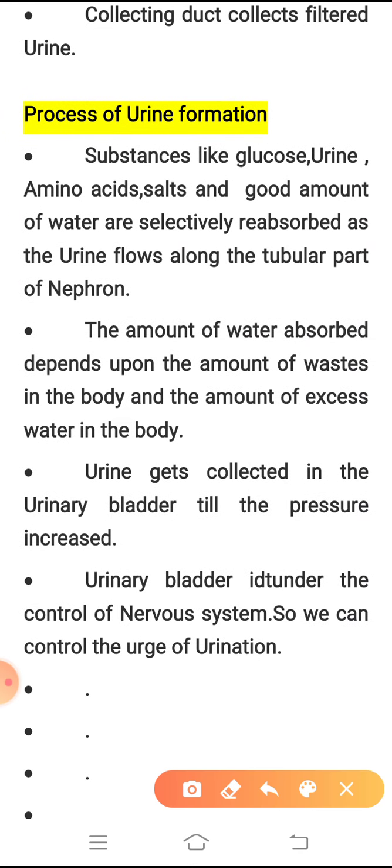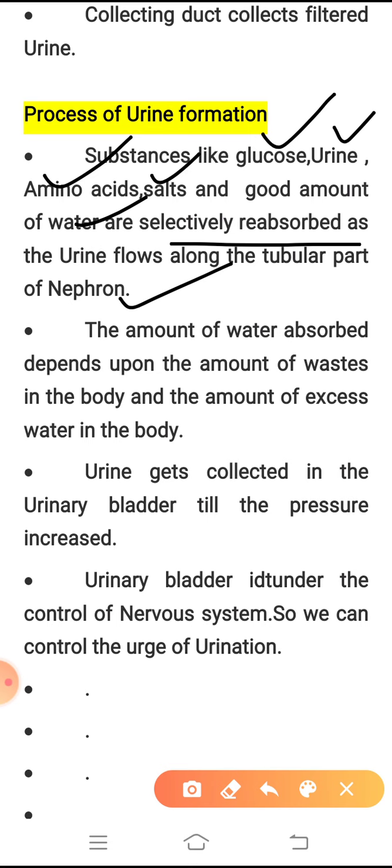So here is the process of the formation of urine. I told you there are so many substances present in the blood. Some substances like glucose, amino acids, salts, and a good amount of water are selectively reabsorbed in the tubular part of the nephron. So in that region, selective reabsorption takes place. When the good things are absorbed, the bad thing, that is the urine, flows into the collecting duct.